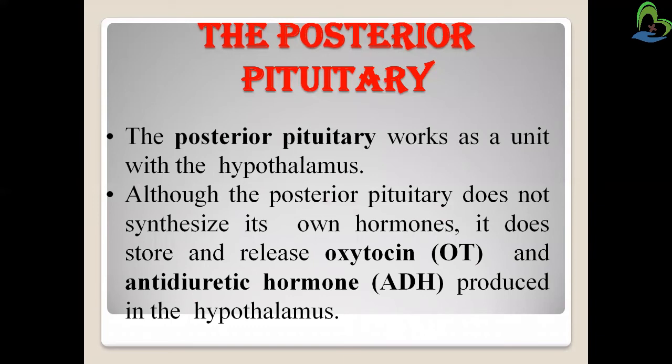Now, the posterior pituitary gland. The posterior pituitary works as a unit with the hypothalamus. Although the posterior pituitary does not synthesize its own hormone, it does store and release the oxytocin and the antidiuretic hormone produced in the hypothalamus. So the oxytocin and the antidiuretic hormone are produced in the hypothalamus, but stored in the posterior pituitary gland.